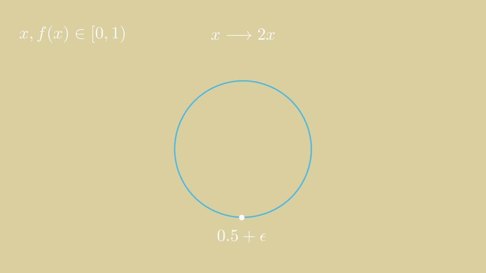However, if we start at something very close to half, say half plus epsilon, where epsilon is some small number like 0.01, even after a number of iterations, the value will never reach 0, and its distance from 0 increases with each iteration. While this example isn't a chaotic system, it gives a good idea what sensitivity to initial conditions looks like. To see in better detail, let's look at some pendulums.